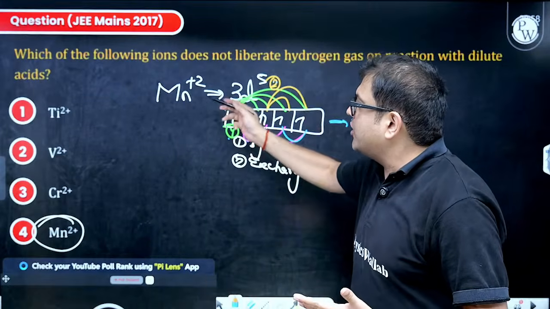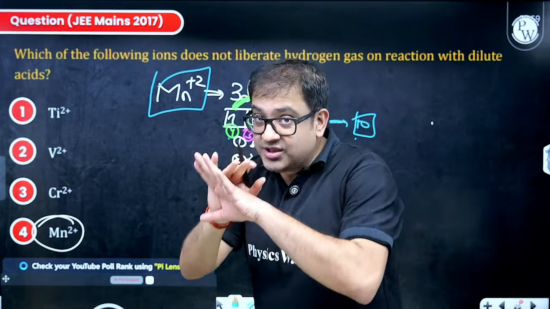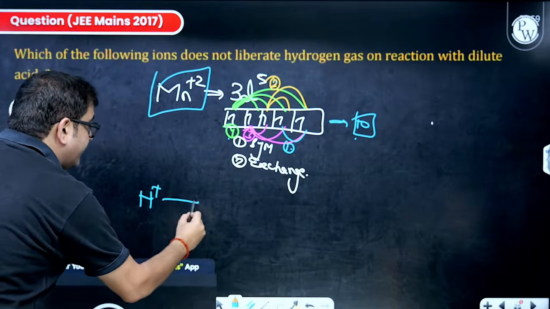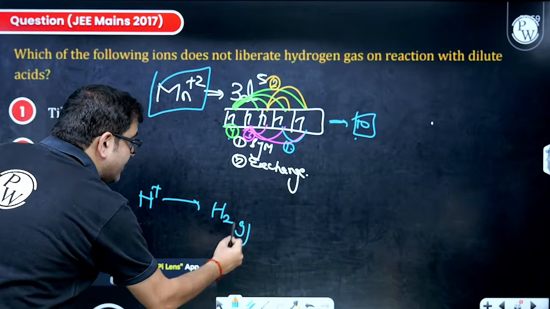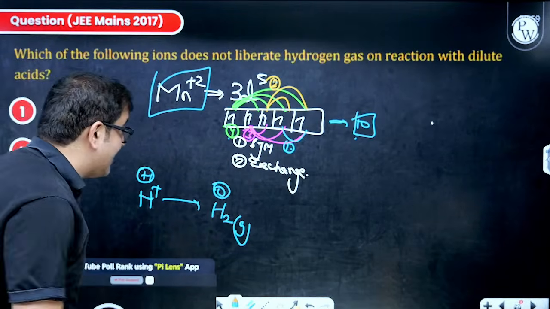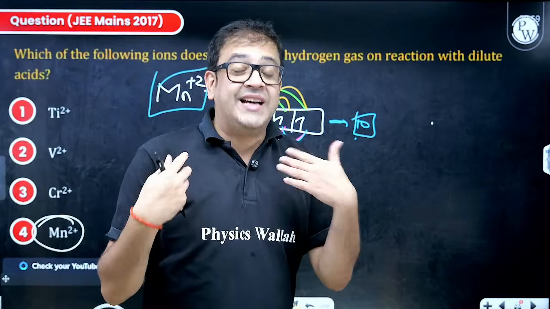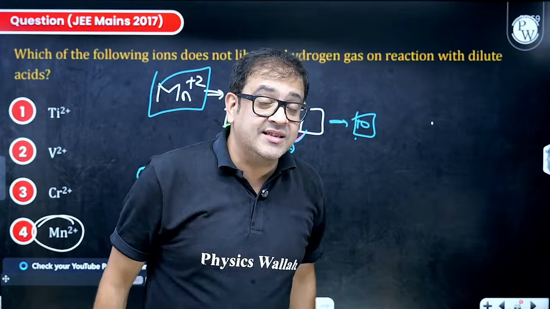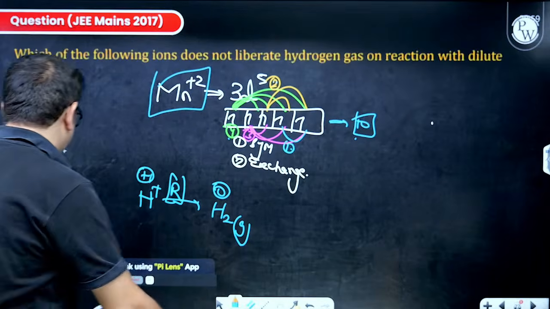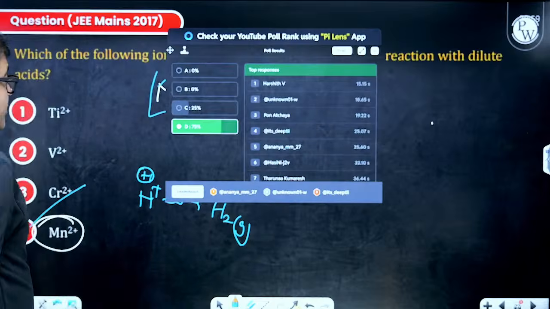So obviously, because Mn+2 is very stable, why will it try to change its oxidation state? It will not try. And therefore, if you have H+ ion waiting to release hydrogen gas, that means you want hydrogen to go from +1 to 0. That means you want hydrogen to reduce. That means these metals have to oxidize themselves. But why would manganese in +2 state try to alter its oxidation state? Therefore this one will resist, which makes option 4 your correct answer.